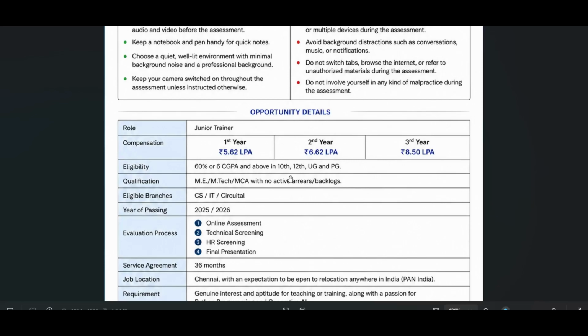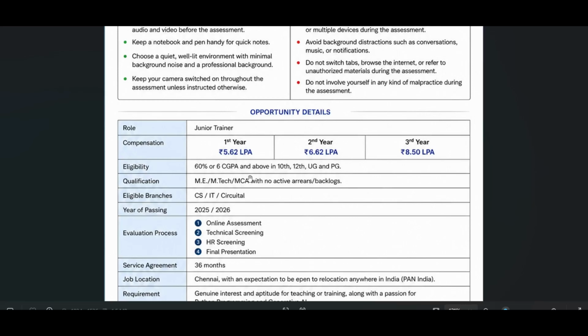Here they mentioned the eligibility is 60% or 6.0 GPA and above in 10th, 12th, UG and PG, ME, MTech, MCA with no active backlogs, CSE, IT, circular 25-26. Sir, wait. You are saying ME MTech MCA? Is BE BTech not eligible? They are eligible, guys. The candidate who got this mail is an MCA candidate.